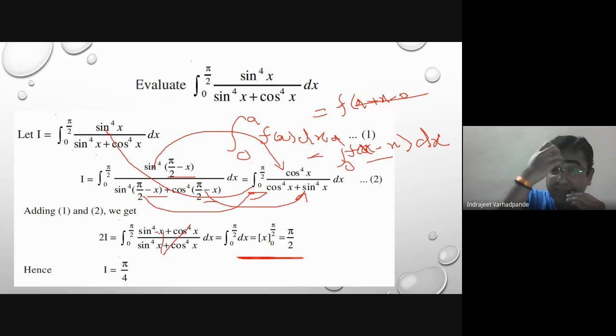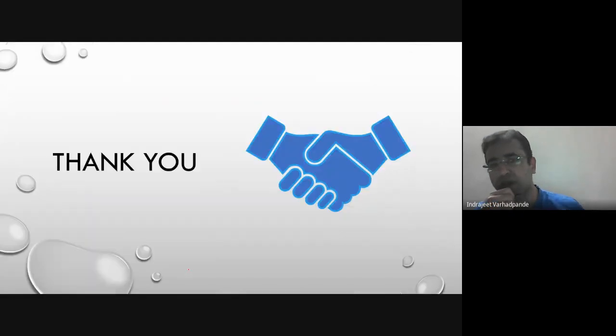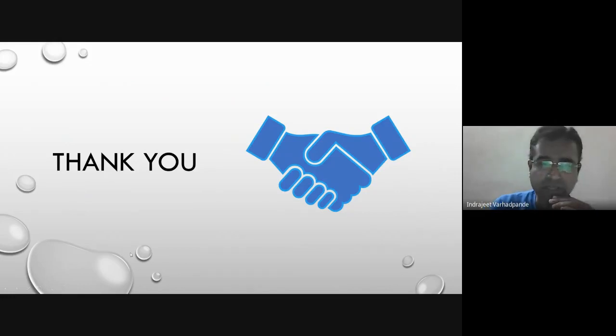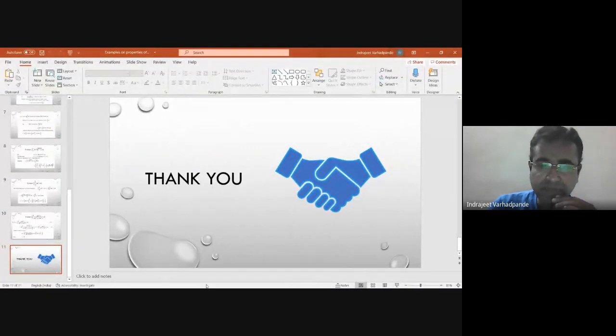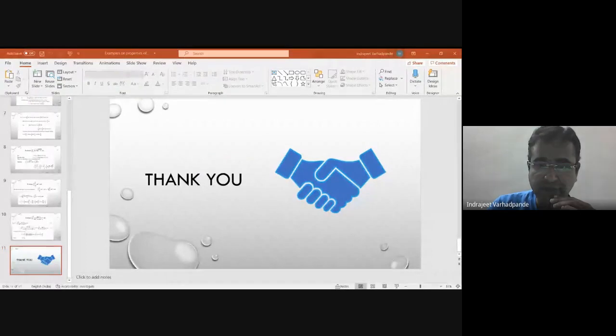So in such cases, wherever higher powers and combinations of terms are involved, we usually try to apply this particular step. Fine. So this was in short a glimpse of various examples related to properties of definite integration. You already know the concepts related to definite integration, and we discussed a few examples. There are a lot of examples, but we dealt with very few for your reference. I hope you have been exposed to it to a greater extent. Thank you.